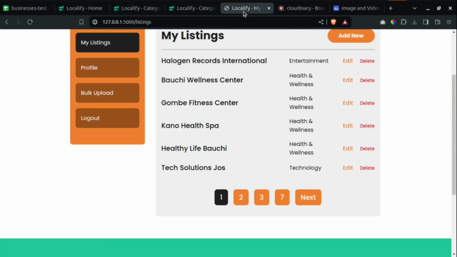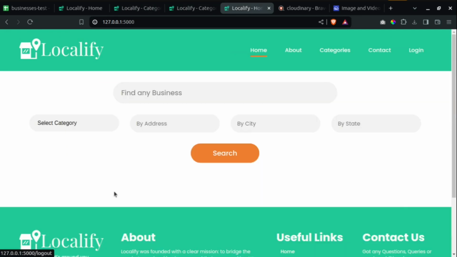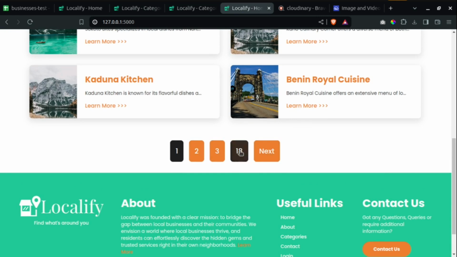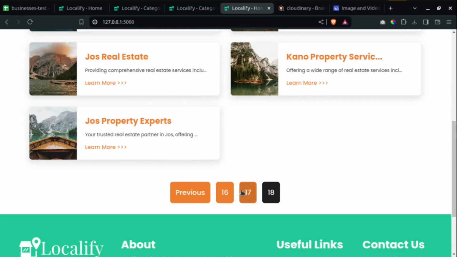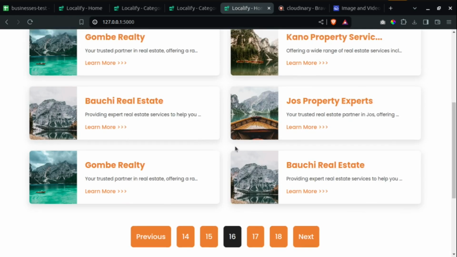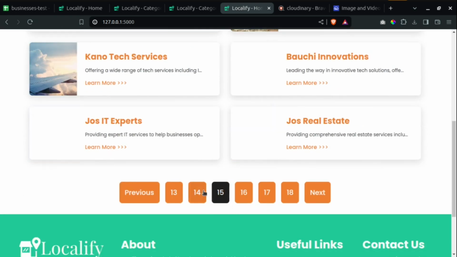Now that I'm done with this, I can just log out. Now I'm back to the home page, and you can see I have this pagination. It wasn't up to 18 before, but because I've added new businesses, I can go to the 18th page. You can see the businesses I just added using the CSV. If I come to 16, you can see the businesses I just added.